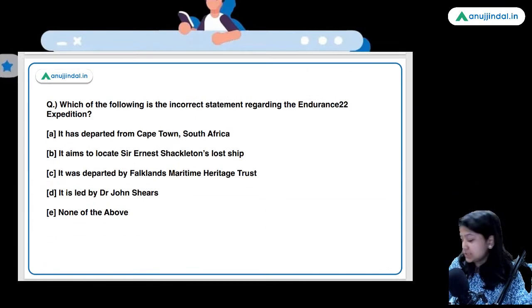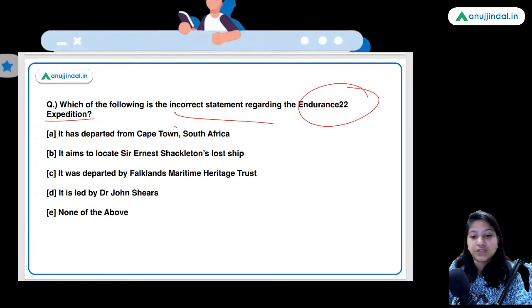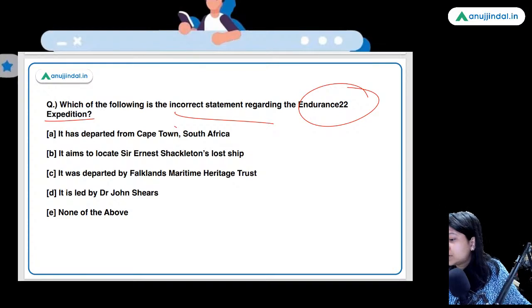Which of the following is the incorrect statement regarding the Endurance 22 expedition? Yes, dry तो है, it is the world's driest place. There you won't find even a single drop of water.